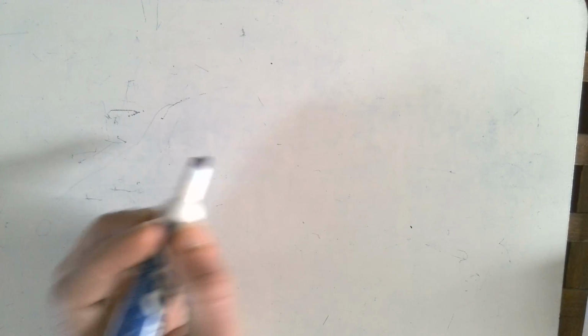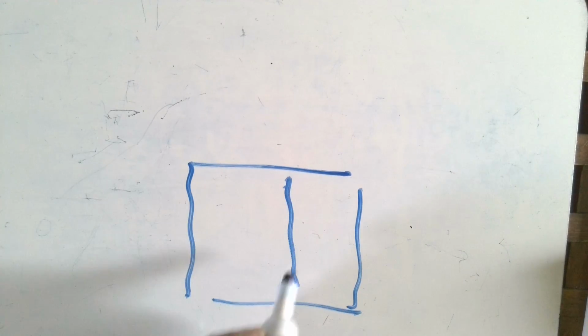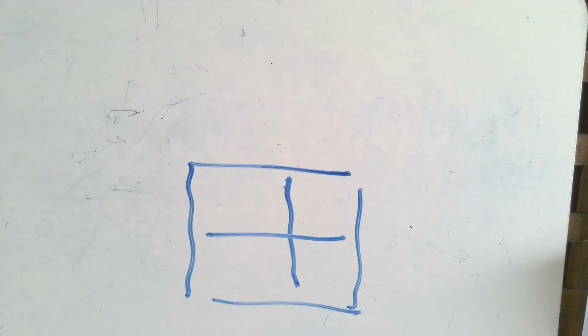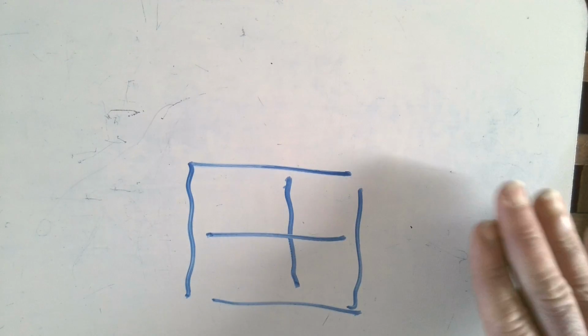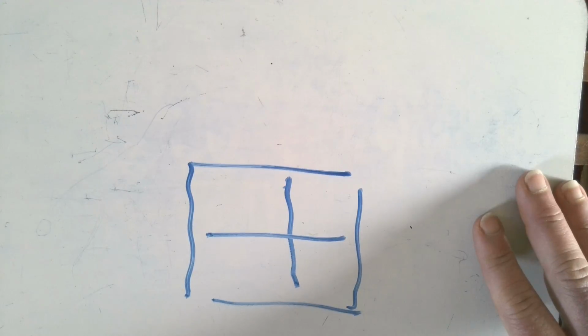So now, today, since we're going to talk about factor boxes, this is a factor box. And we're going to put all of the pieces of our expression into those boxes. This represents the area of our expression as well as all of the pieces. And we use these especially when we're factoring something with an a value of greater than 1.